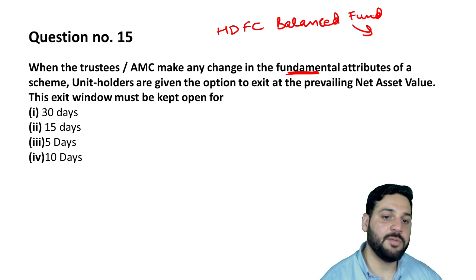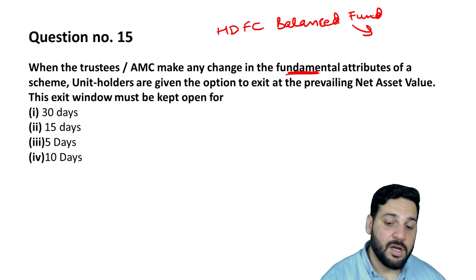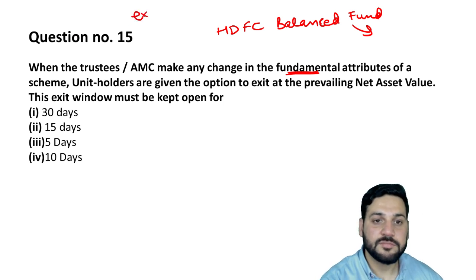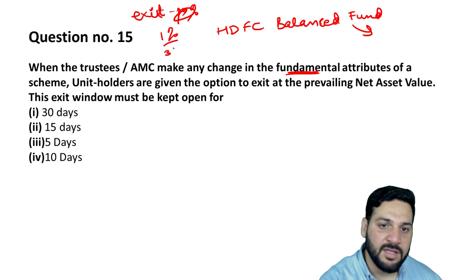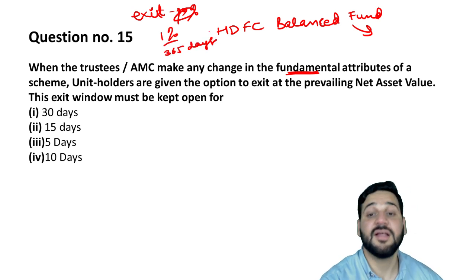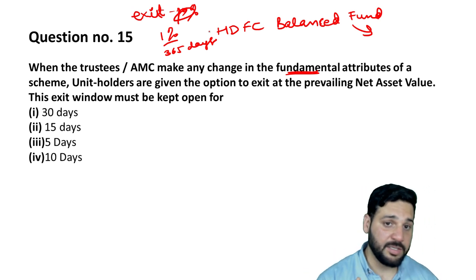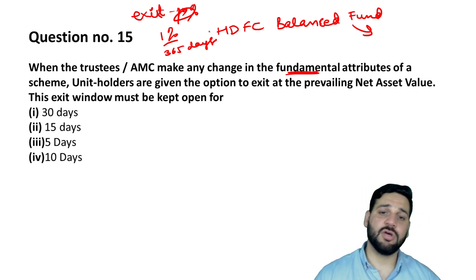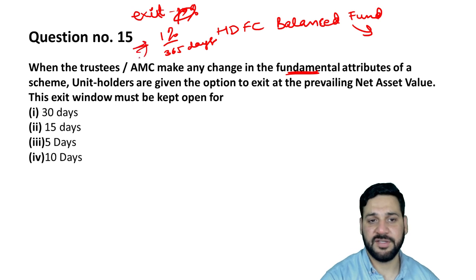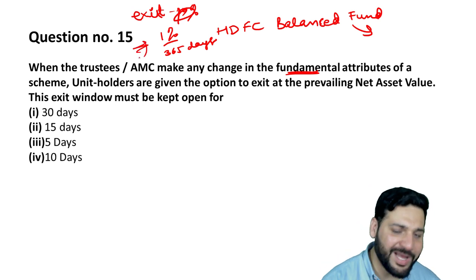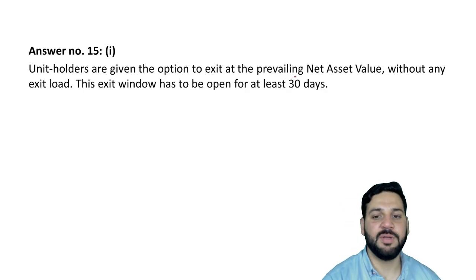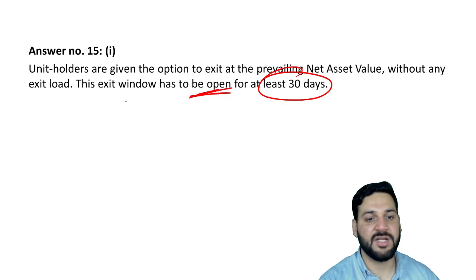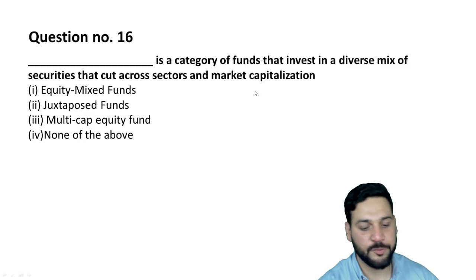Now, according to the SEBI's rules, see, there is an exit load of 1% if you withdraw your money within 365 days. Lekin because the company changed their fundamental attribute, now you can withdraw your money without paying this 1%. Okay. So how much that window is? That window should be minimum 30 days. That exit window should be open for 30 days.